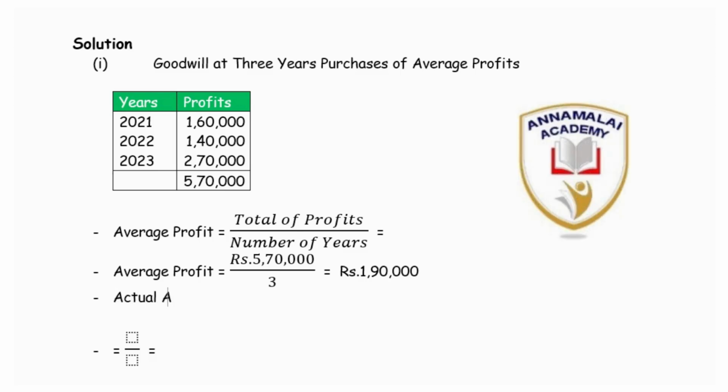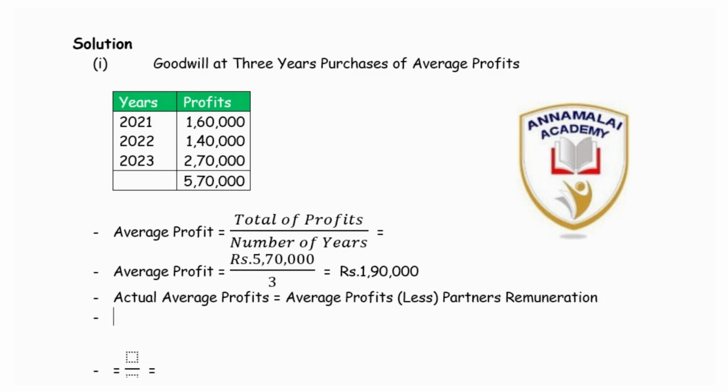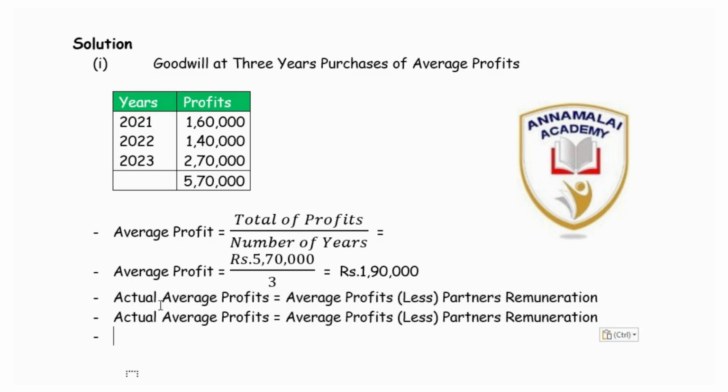Here in this question, we are given a partner's remuneration. So the actual average profit is to be estimated. By deducting from this average profit, we have to deduct the partner's remuneration. Whenever you find a partner's remuneration, that is to be deducted.